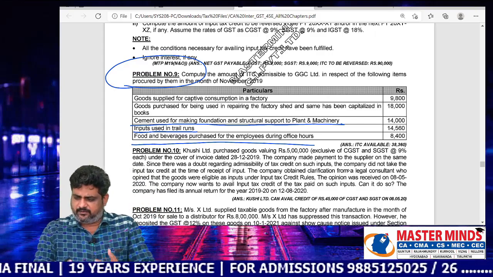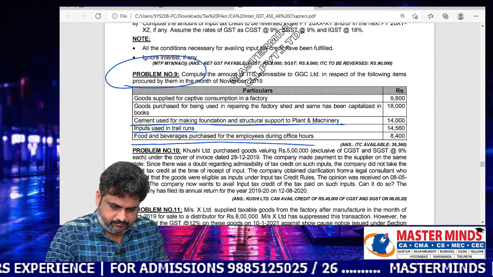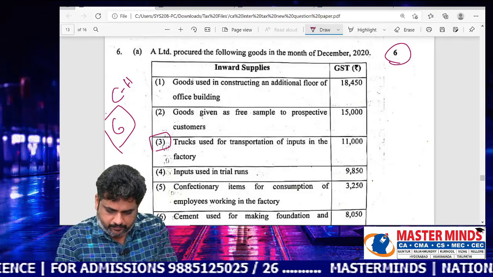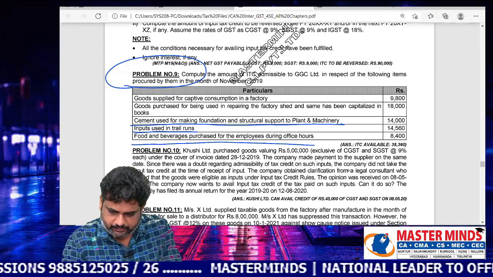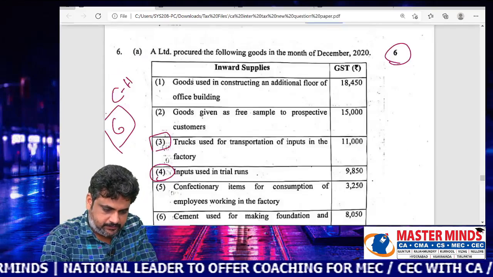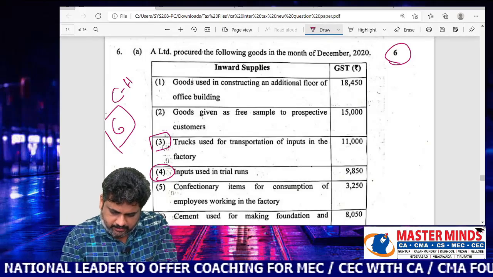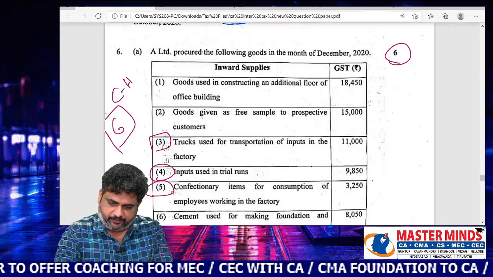See this, inputs used in trial runs. And another one, confectionery items for the consumption of employees working in the factory.